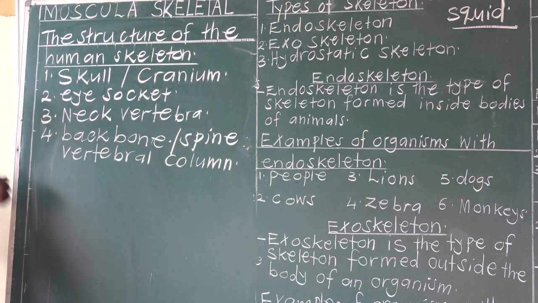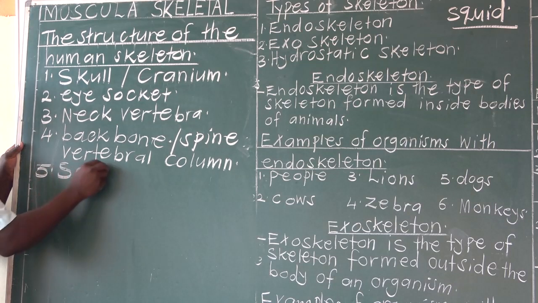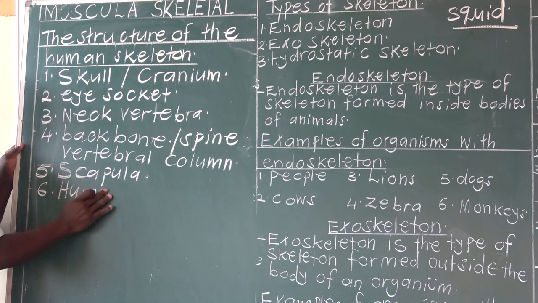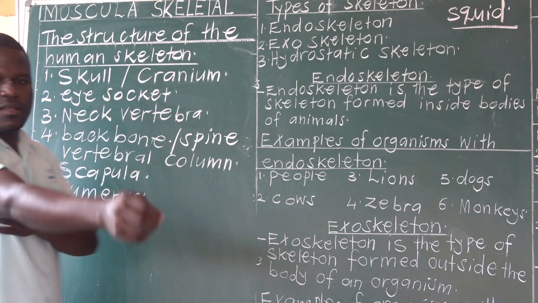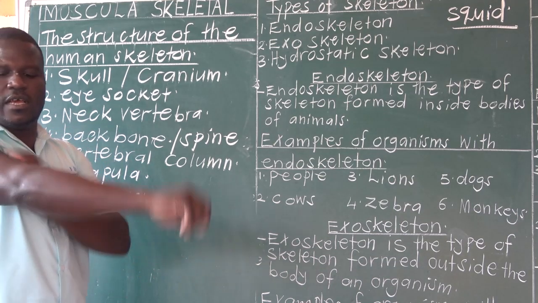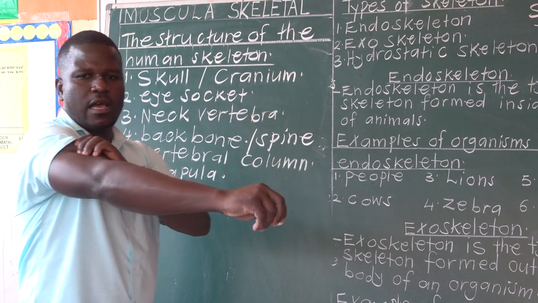From there you go to the arm. We have what we call scapula. Number 6, we have what we call humerus. Humerus is this bone here. There's a bone up here.